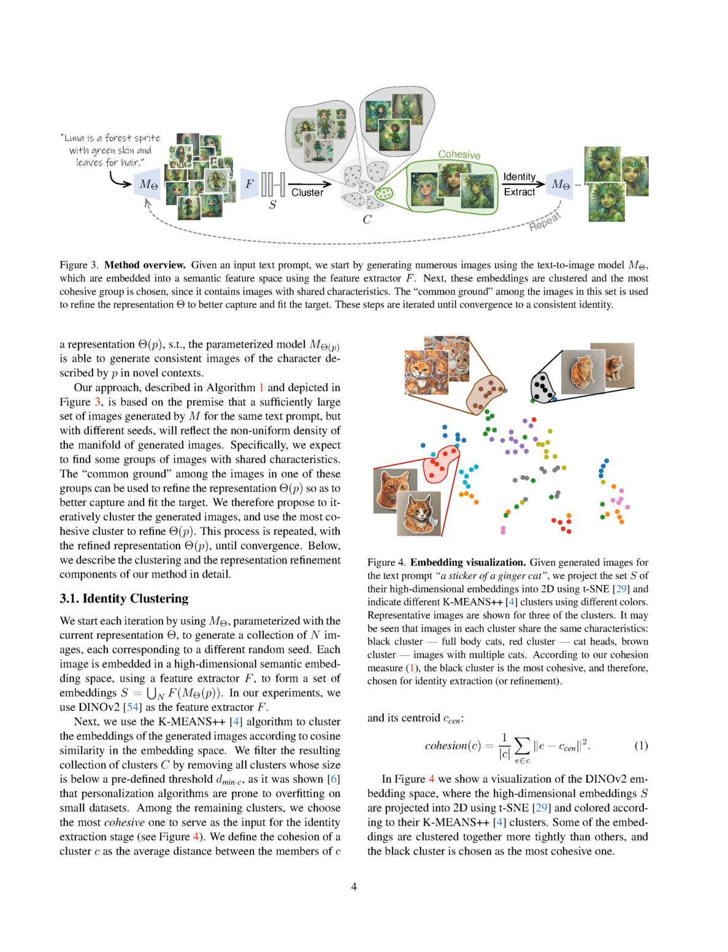Section summary. In the field of story visualization, consistent character generation has been extensively studied. Previous methods, such as using pre-trained models or manual techniques, have limitations in generalizing to novel characters or being labor-intensive. In contrast, our fully automated and domain-agnostic method iteratively customizes a pre-trained text-to-image model using generated images to achieve consistent character generation based on a textual description. We employ clustering and representation refinement to capture the shared characteristics of the generated images and refine the model's representation until convergence.